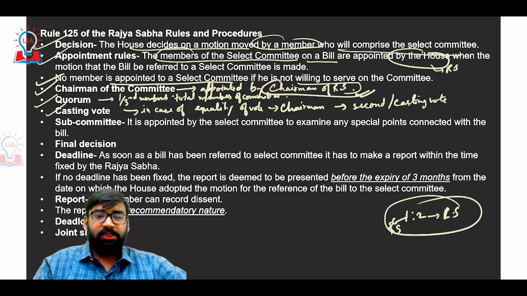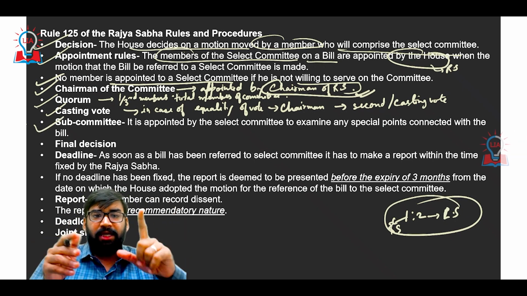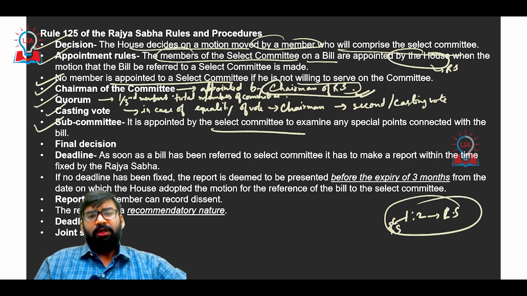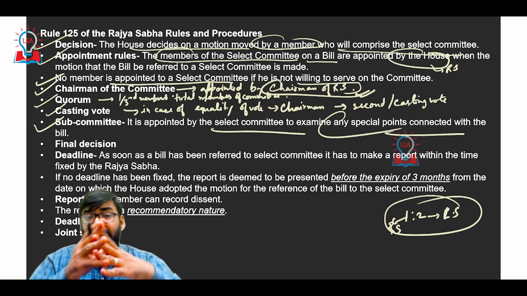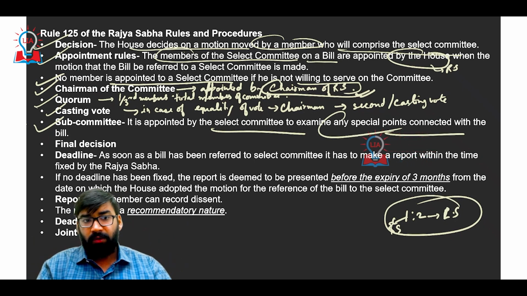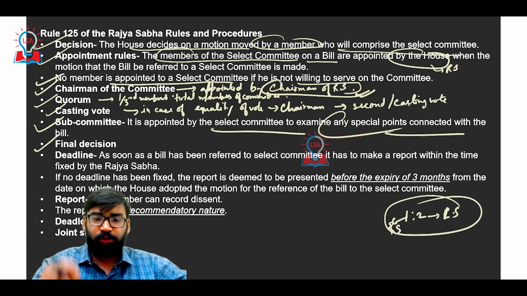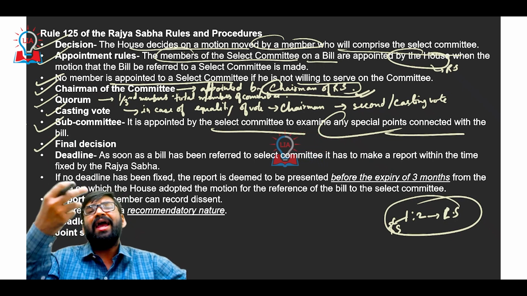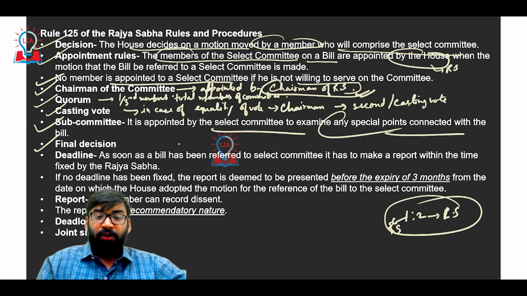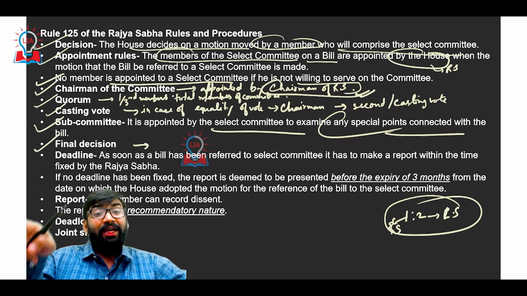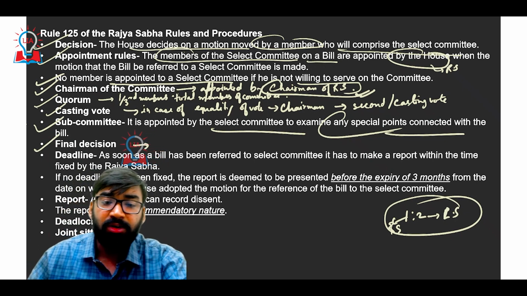Clear? Now, apart from this, the subcommittee under this select committee is appointed by the select committee itself. Why are these subcommittees formed? To examine any special points which are connected to the particular bill. Then the final decision: if there is any doubt with respect to any point of procedure or otherwise, the chairman of the select committee will refer the point to the chairman of Rajya Sabha, and in that case the decision of the chairman of Rajya Sabha is final.